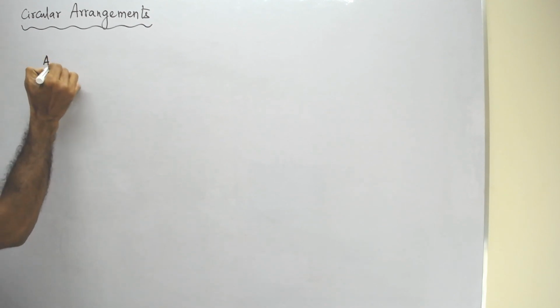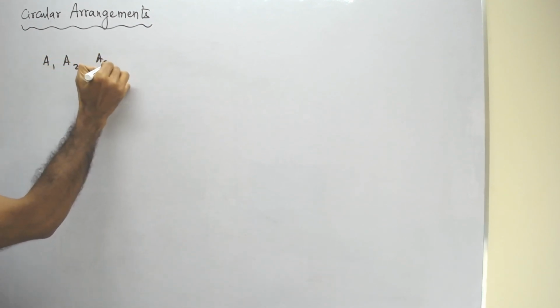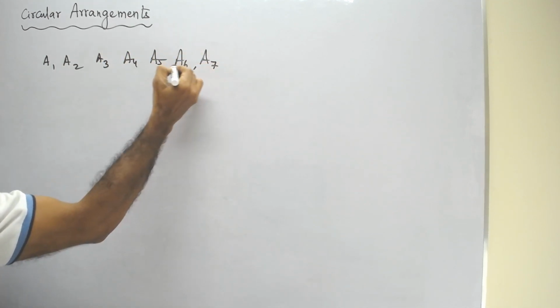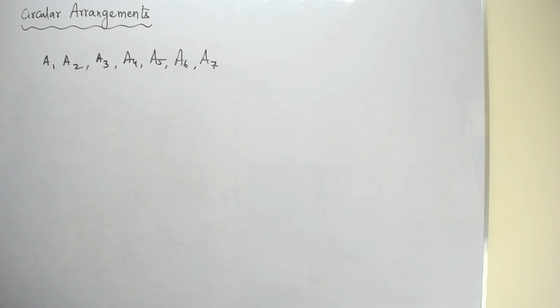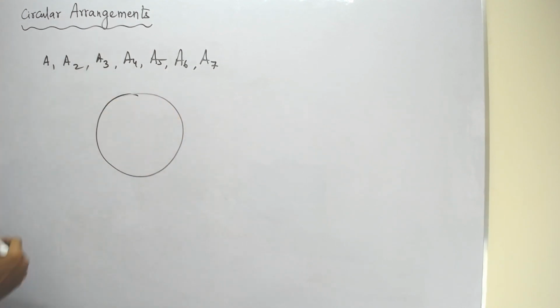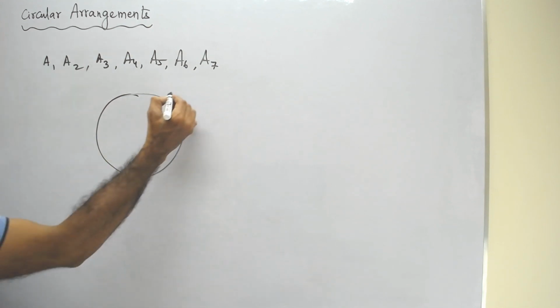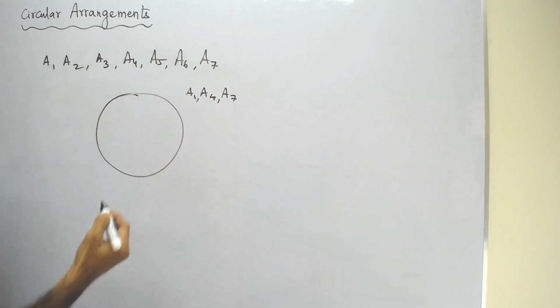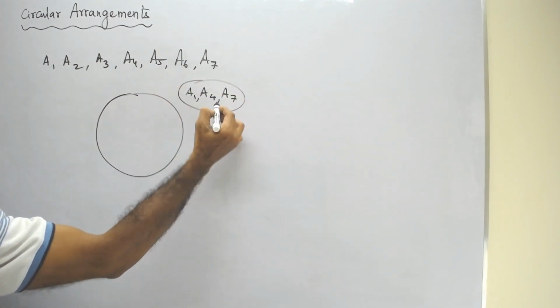Okay, let us take one more example just to understand circular arrangement better. Let us take these 7 people, A1 to A7. Now, how many ways can these 7 people be arranged in a circular table such that A1, A4 and A7, maybe they are best friends, sit together?